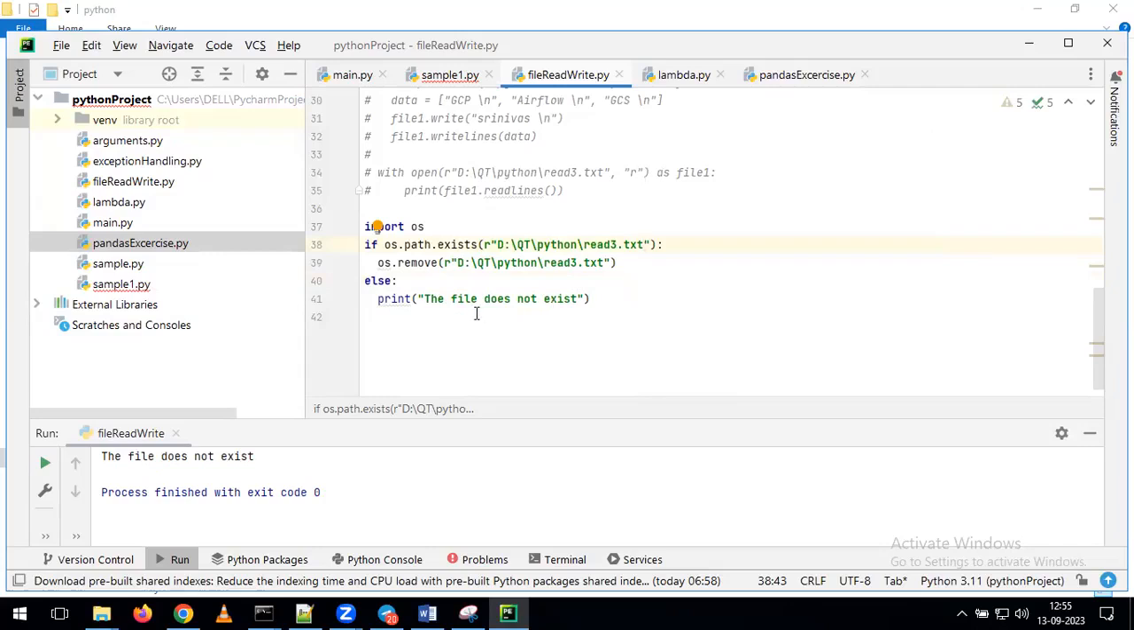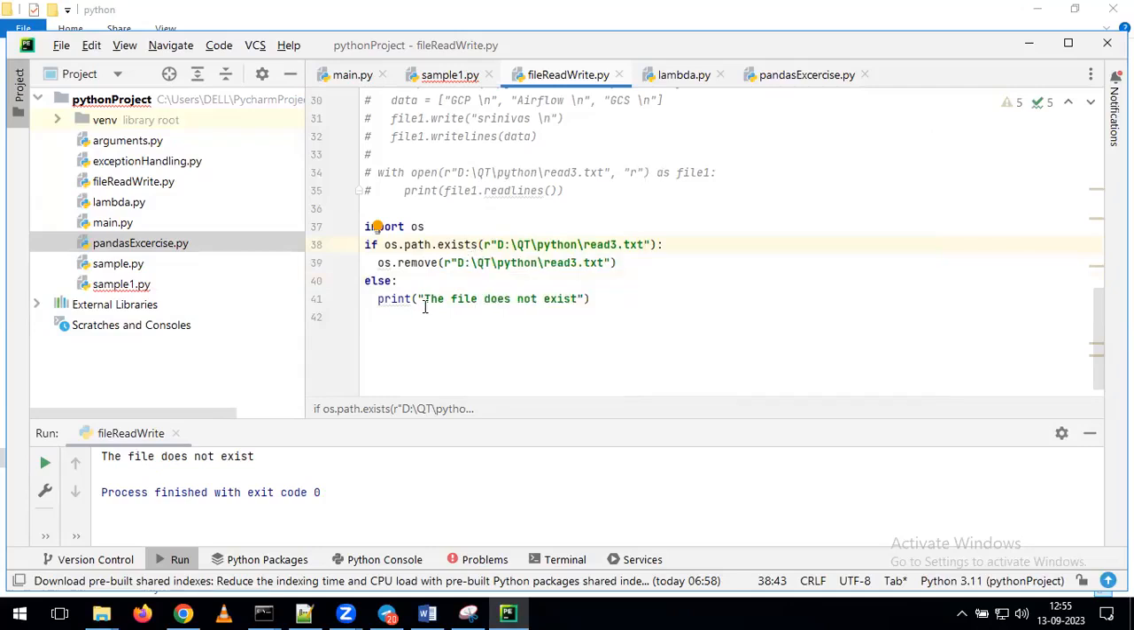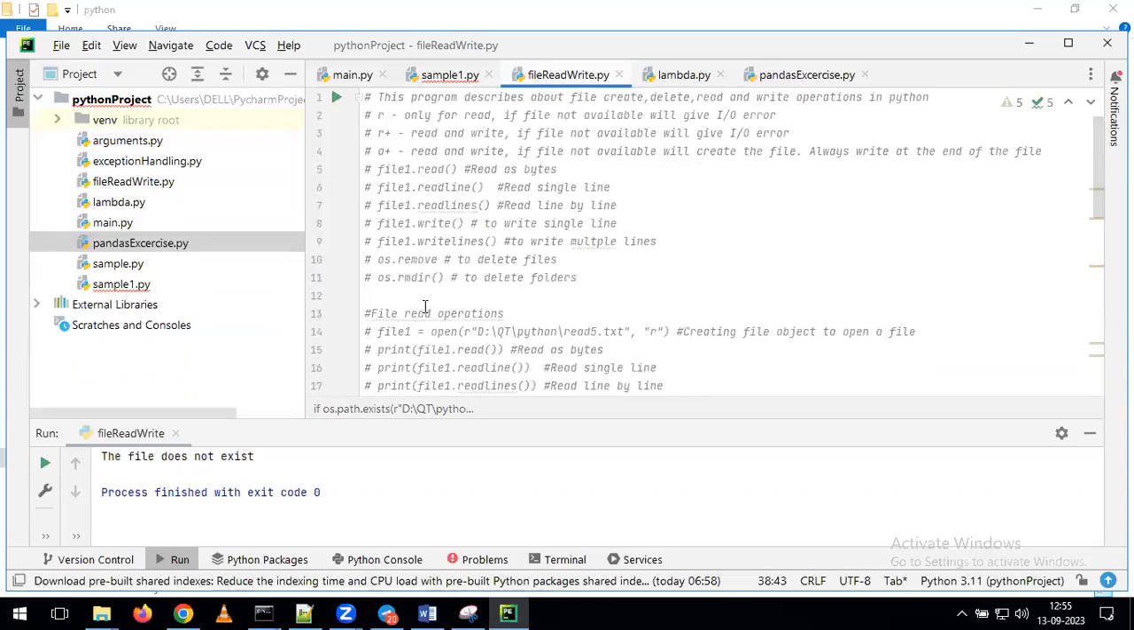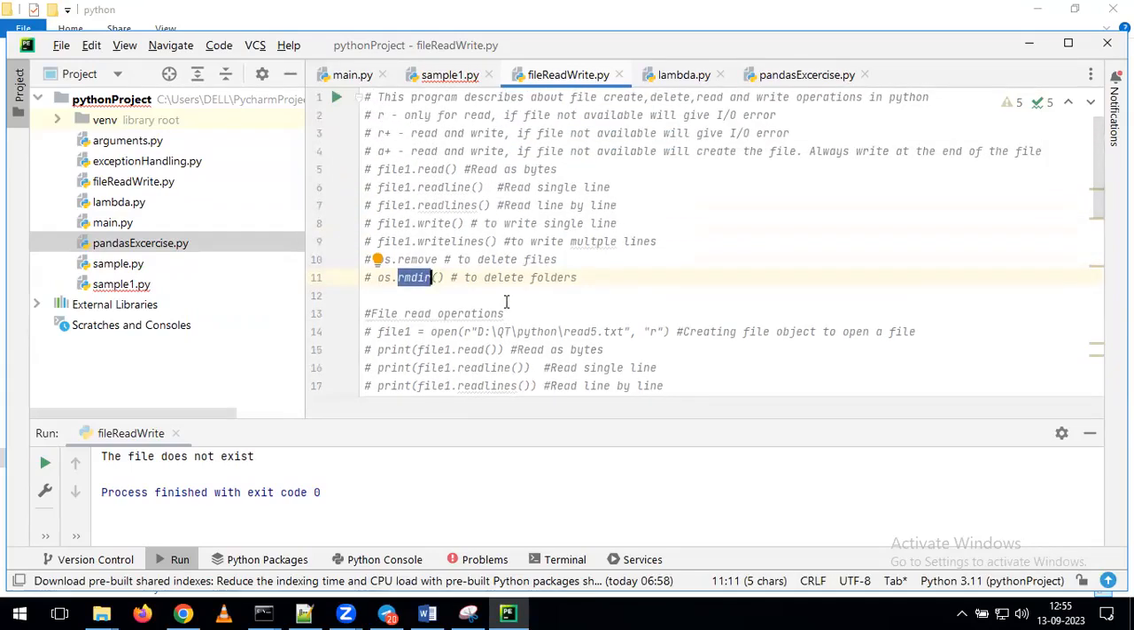This is the way you can remove files on top of your path. In the same way, we can also remove a directory, Andy. If you want to remove the directory, there is one more function called rmdir. By using this function, we can simply remove the directory on your path. This is the way we can understand all the different operations we can perform on top of the file.